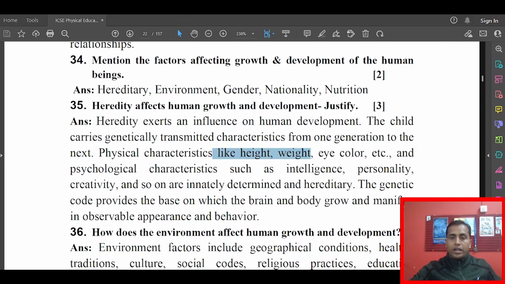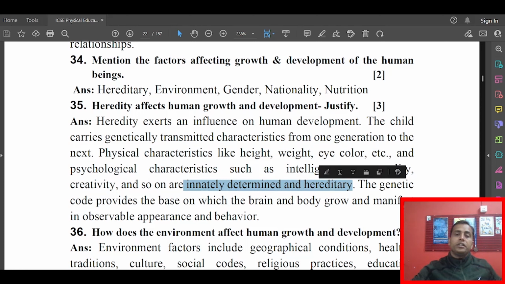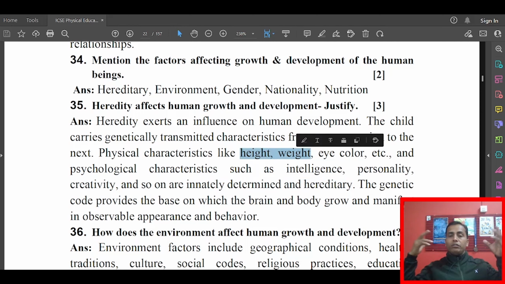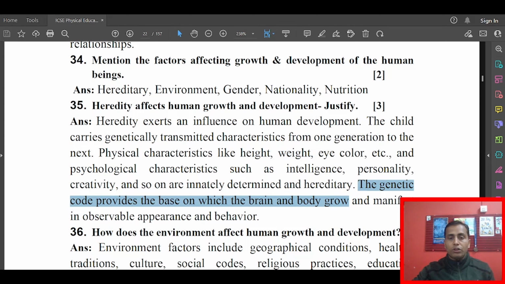Physical characteristics like height, weight, eye color, etc., and psychological characteristics such as intelligence, personality, creativity, and so on, are innately determined by heredity. Basically, the things I mentioned, height, weight, eye color, and the psychological characteristics like intelligence, personality, creativity, will all be transferred from your forefathers. This genetic code provides the base on which the brain and the body grow and manifest in observable appearance and behavior. So this question is very important.